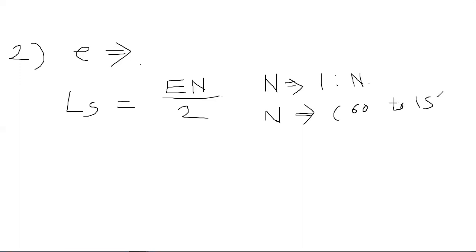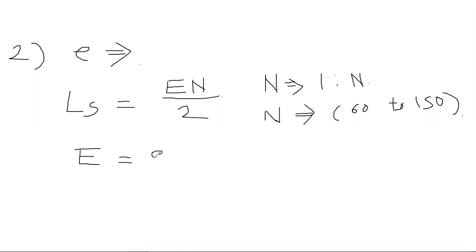All these values are important as far as the numericals and competitive exams are considered. Again, the value of capital E. Now, what is this capital E? Capital E is related with your widening and extra widening.